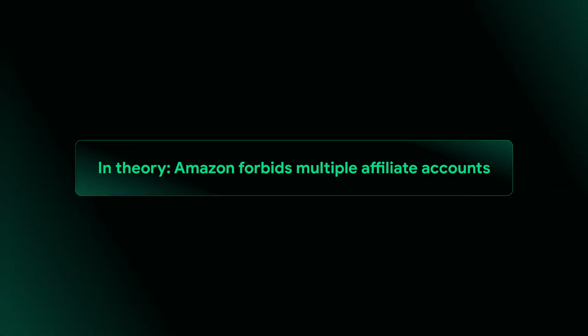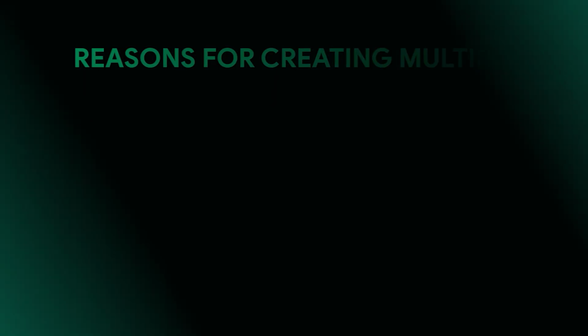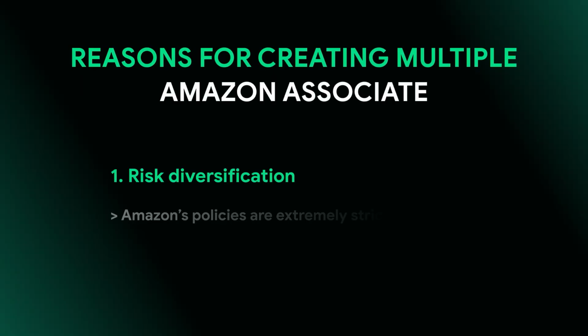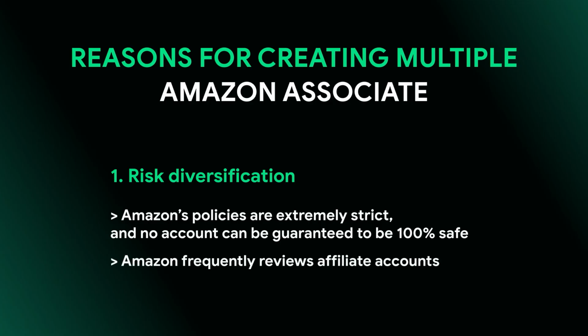Of course, in theory Amazon forbids multiple accounts, but in reality many people still try to create multiple affiliate accounts on the platform. There are mainly two reasons for this. The first is risk diversification. Amazon's policies are extremely strict, and you can never guarantee that your account will be 100% safe, even if you run only one account and don't try to cheat the platform. Sometimes Amazon randomly scans accounts to verify real users, or if it detects any suspicious signals, it may lock the account first. Only after you provide sufficient verification will they release the account and the funds.